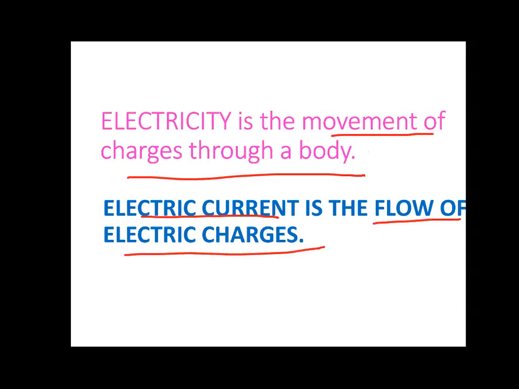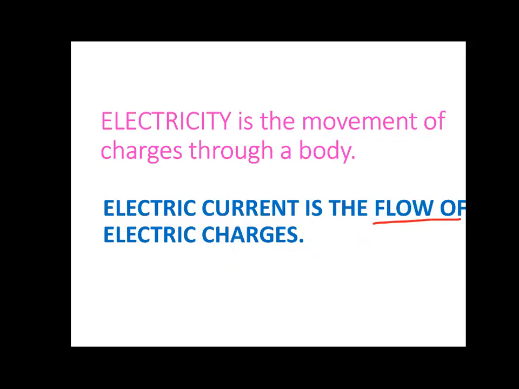Here a short 1 mark question can be framed: what is electricity and what is current. Electricity is the movement of electric charges through a body. And electric current is the flow of electric charges. Okay children? Chalo.